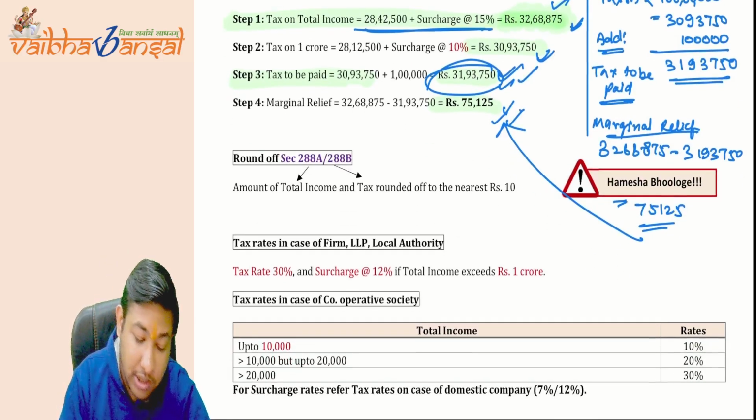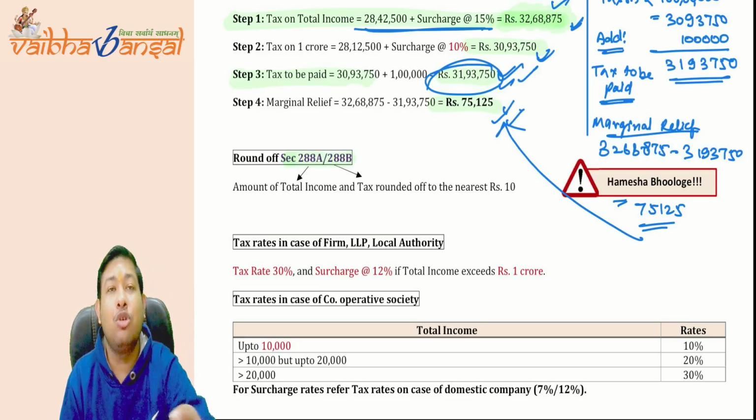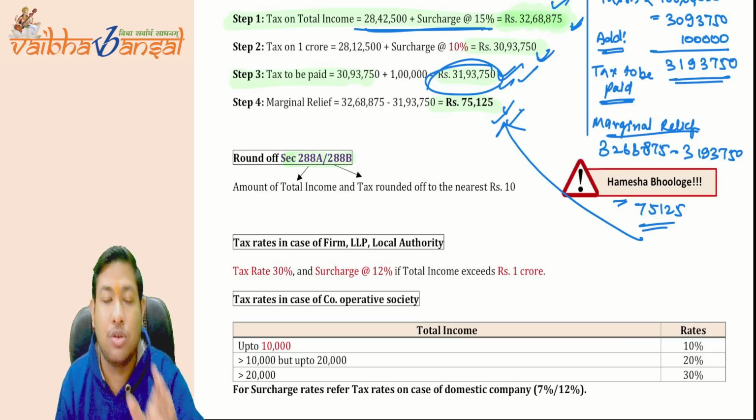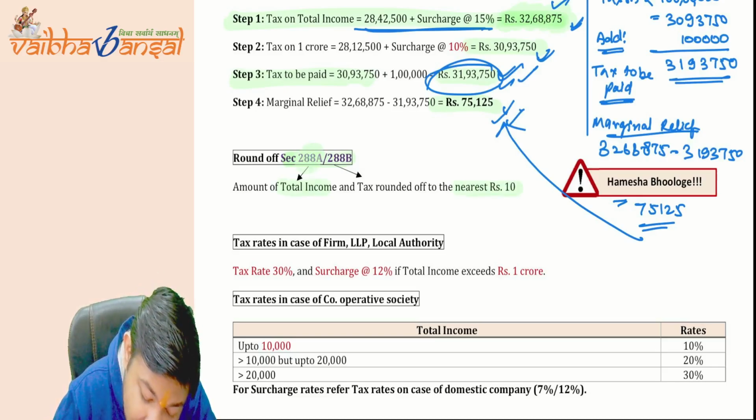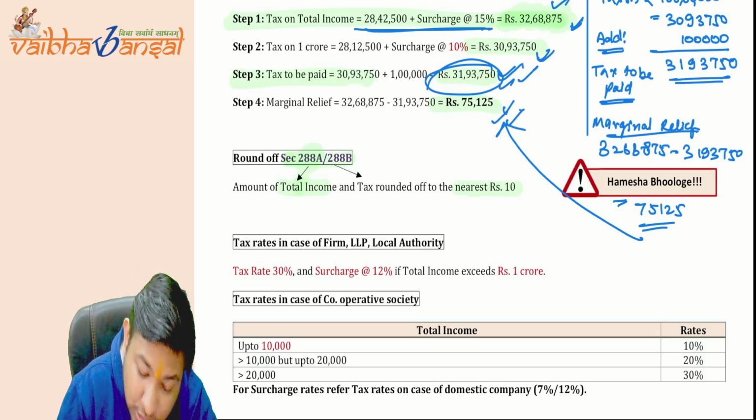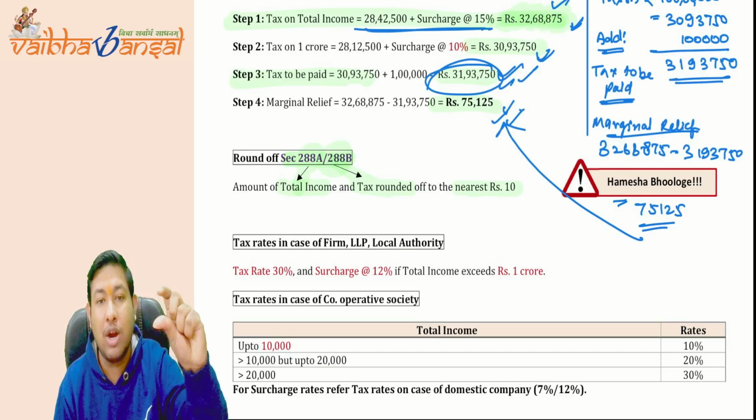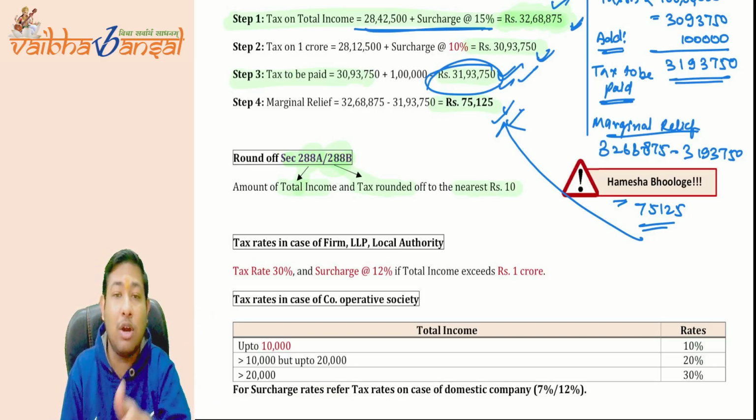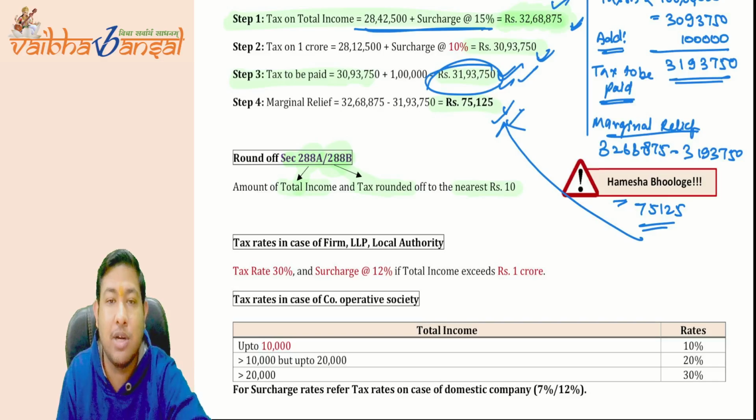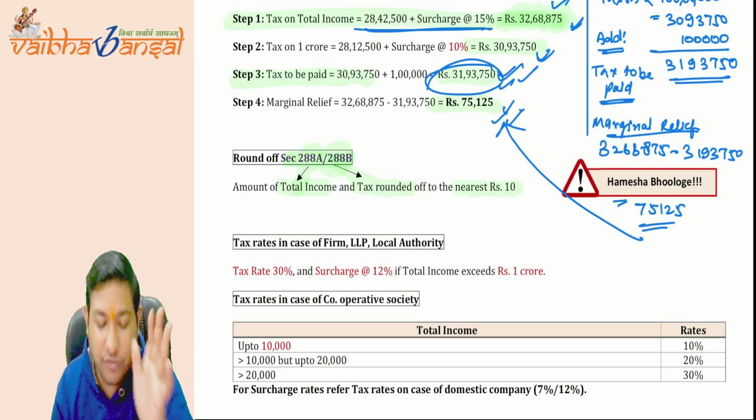Now coming to sections 288A and 288B, what they say is you have to round off the total income and the total tax to the nearest rupees 10. Section 288A is for the total income, and section 288B is for the tax part. So if you want to round off the total income, you quote section 288A, but if you need to round off the tax, you quote section 288B. So the total income or the tax is rounded off to the nearest rupees 10.